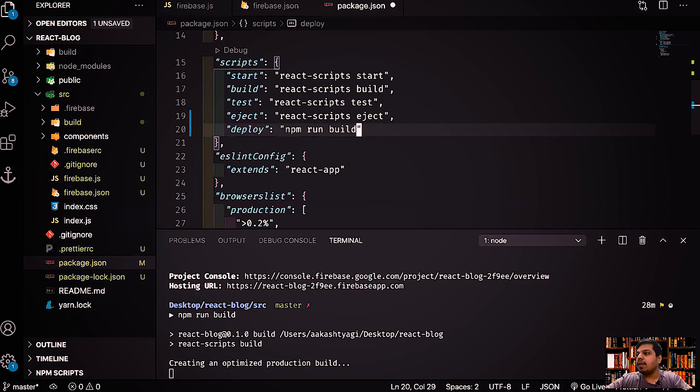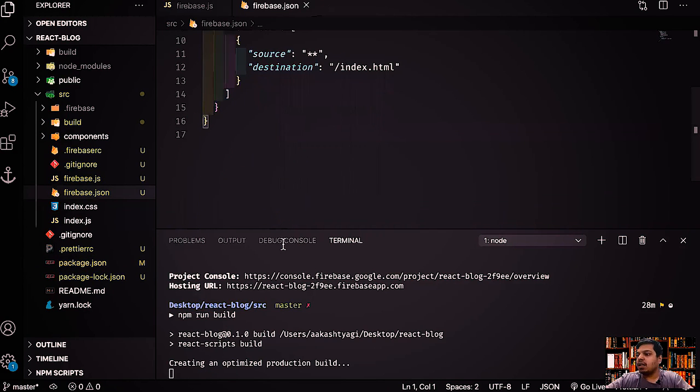First, you will build the project using the build command, and then you'll run firebase deploy. So next time, whenever you make a change in your application, you just have to run npm run deploy. It will first create a build for you, and then it will deploy the application as well. Right? It's as simple as that. Let's close this package.json. In the meanwhile, it's deploying.